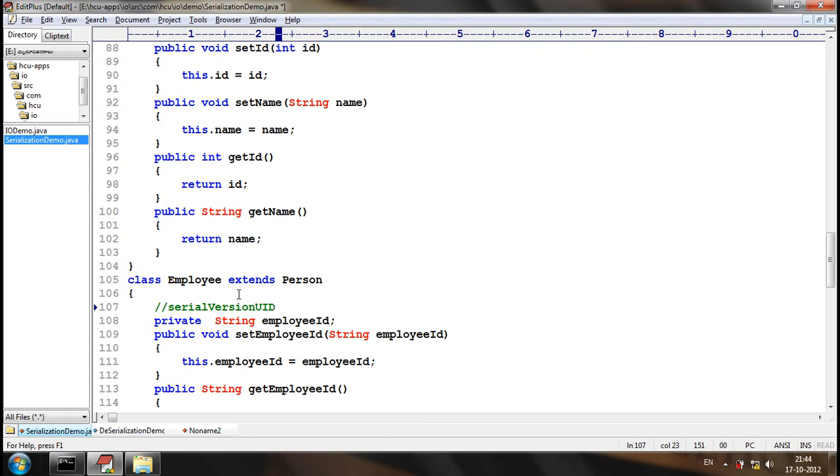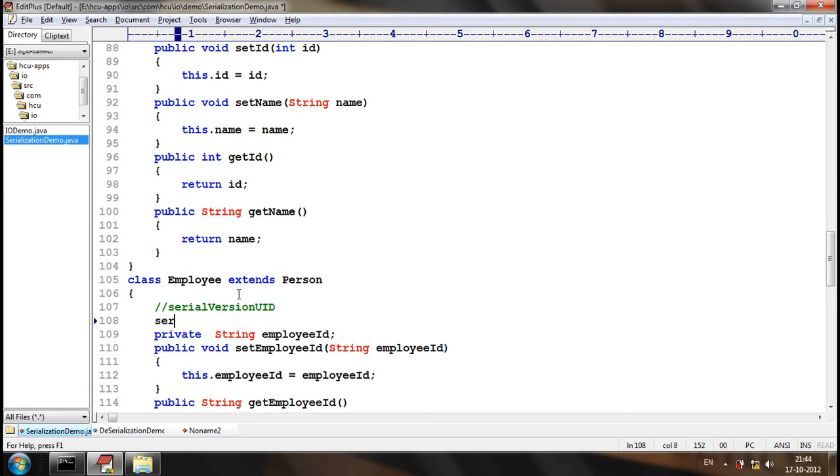It tells the version of the specific class. It tells the serialization version of the specific class. In general, the serial version UID will be a private attribute. The name is serialVersionUID, of type long, which is static and final.